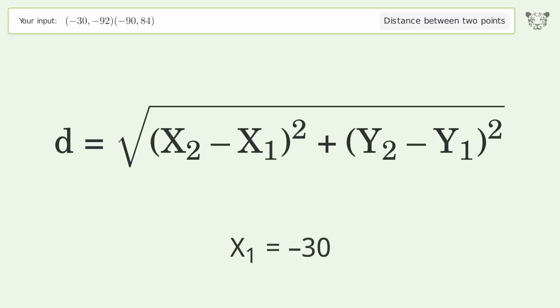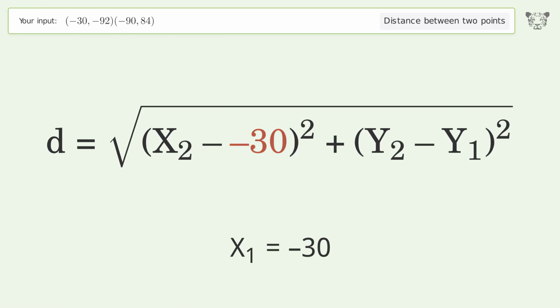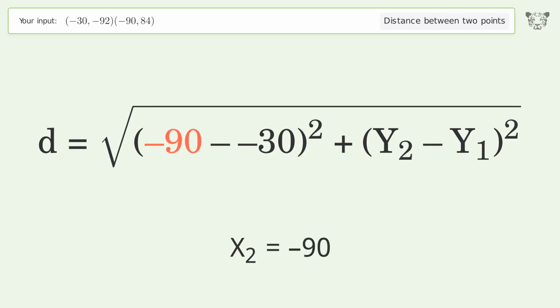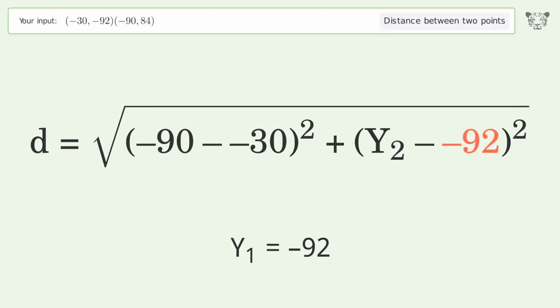x1 equals -30. x2 equals -90. y1 equals -92. y2 equals 84.